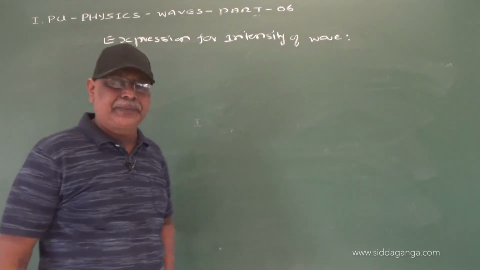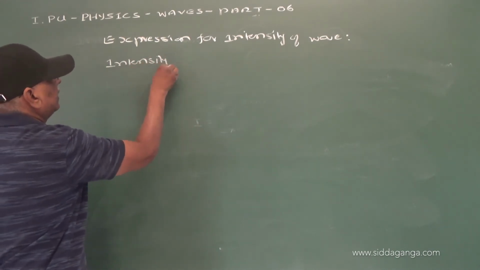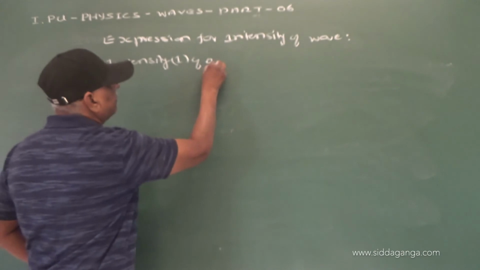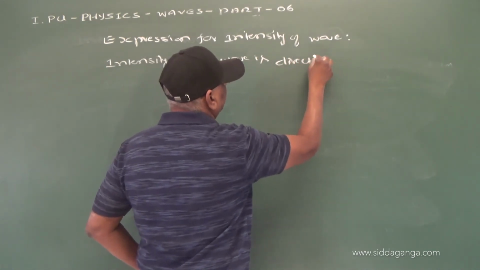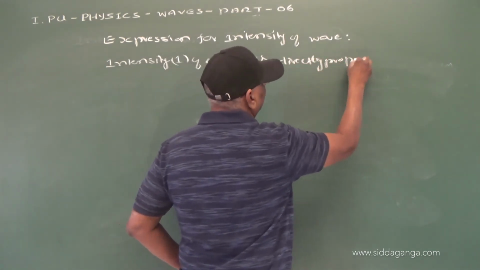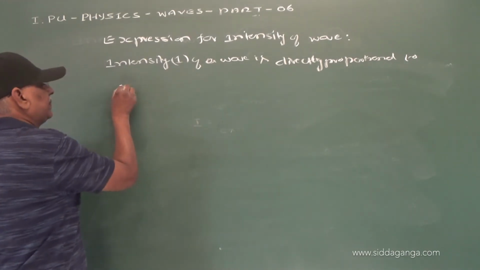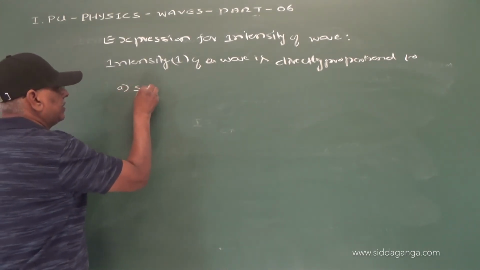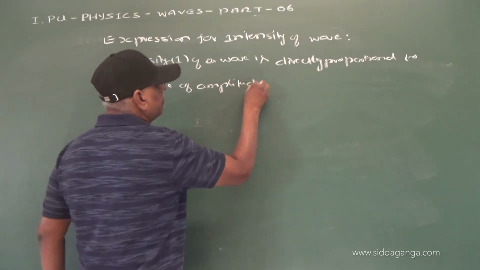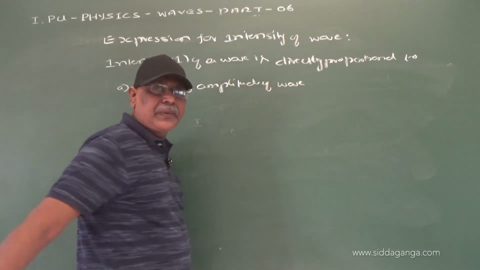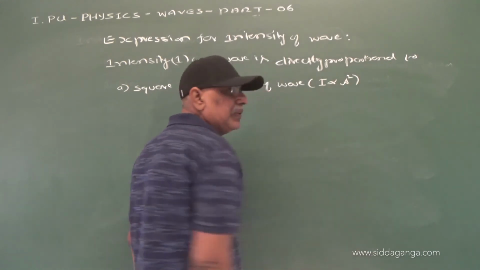Experimentally it is found that the intensity I of a wave is directly proportional to the square of the amplitude of the wave, that is, I is directly proportional to A square.